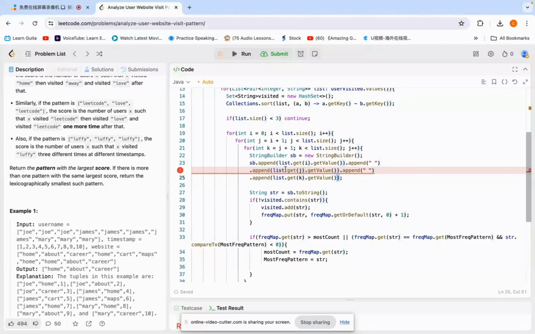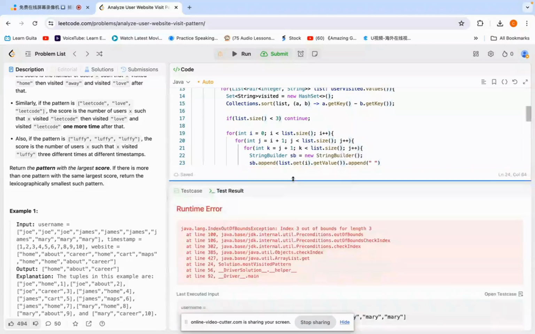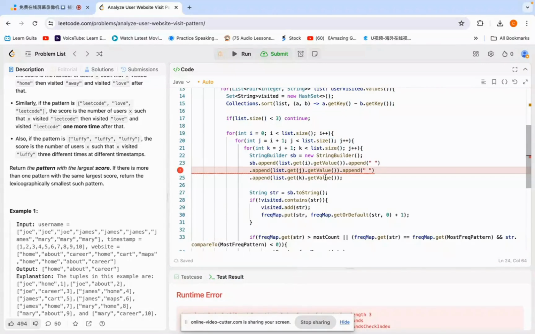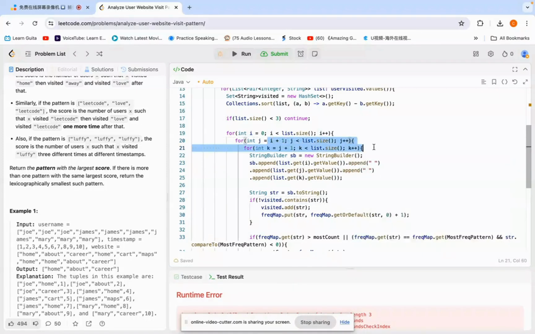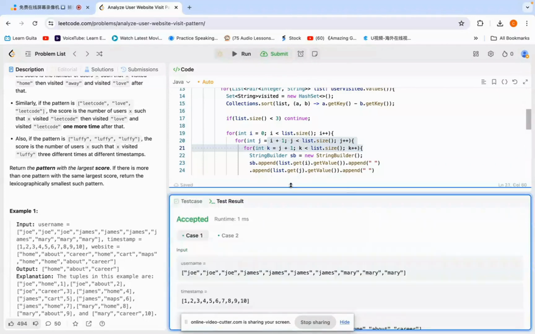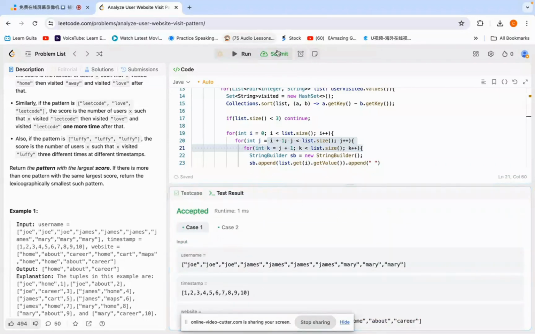Let's see what the error is here in the other bond. Oh sorry, it should be k. Now something's good. Not yet on the test case.